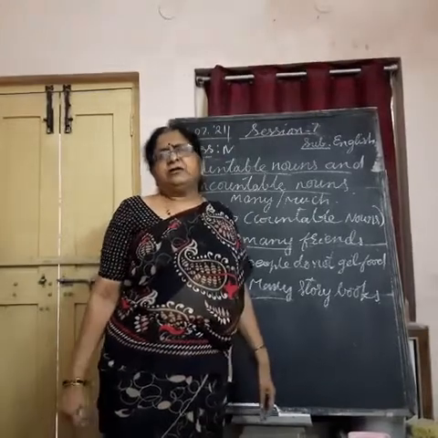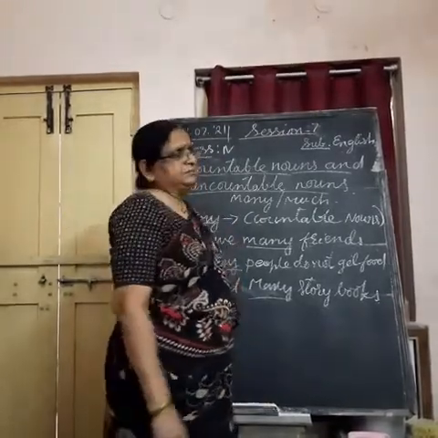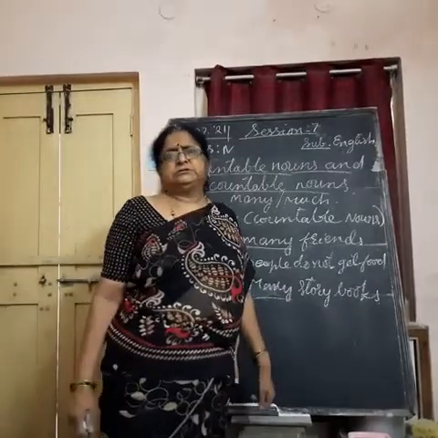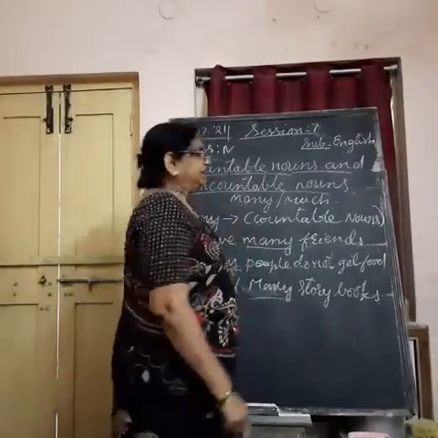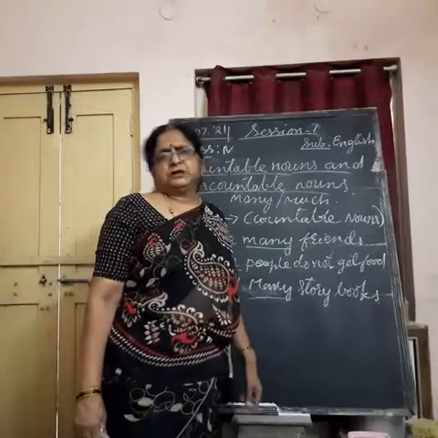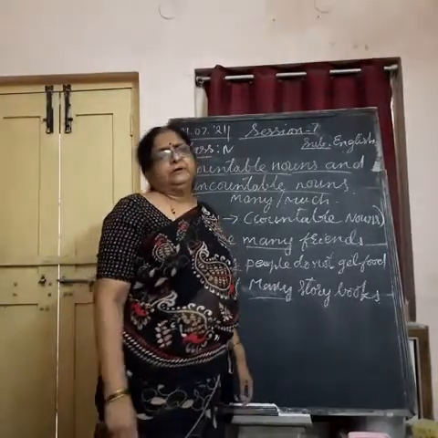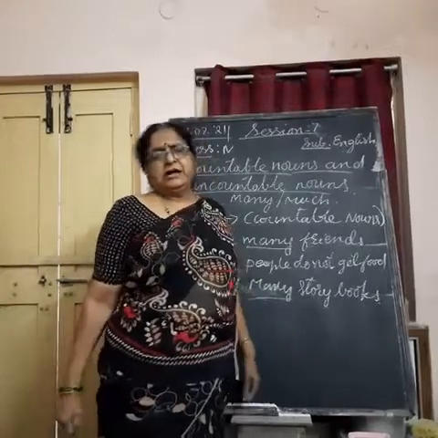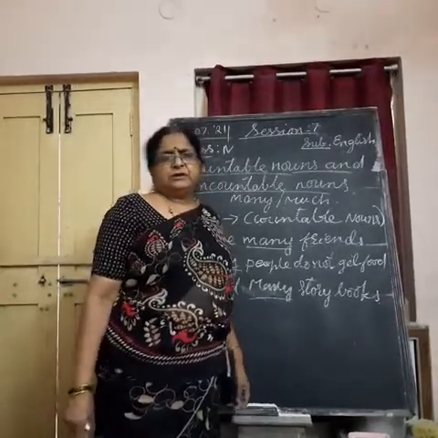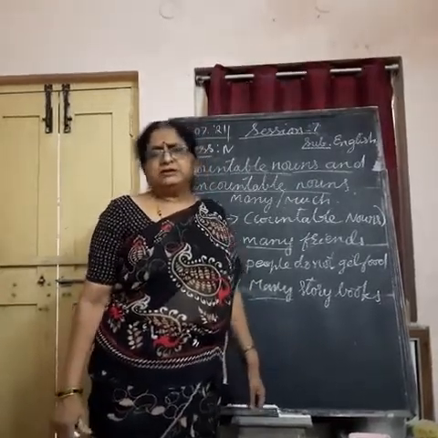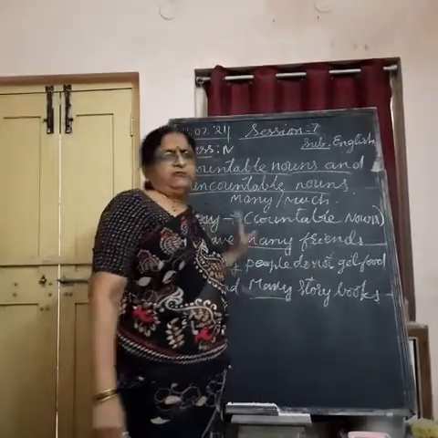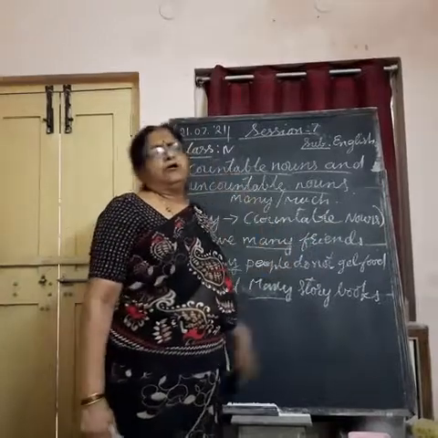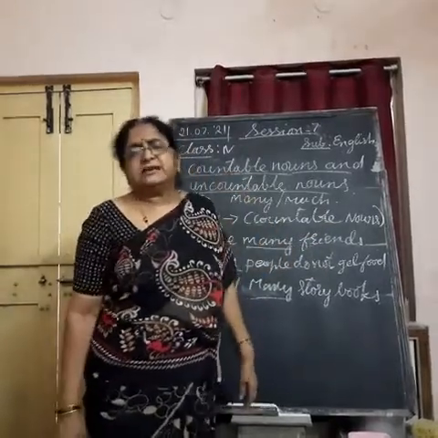Understand? I always eat many types of fruits. You can count the types of fruits. You can count the fruits. I eat many rice? No. Much is used. How much rice you need? In question and answer also, we use many. How many people are present today? Only some children, teacher, you say. The word some indicates children you can count. How much food you need? How much rice you need?